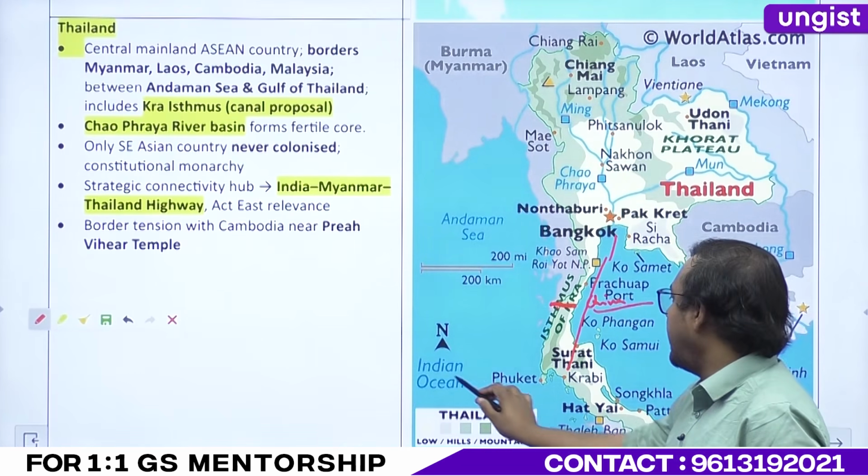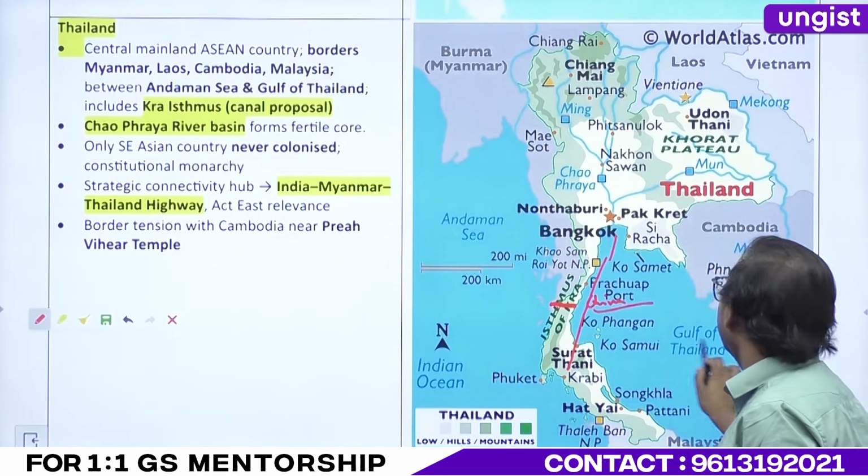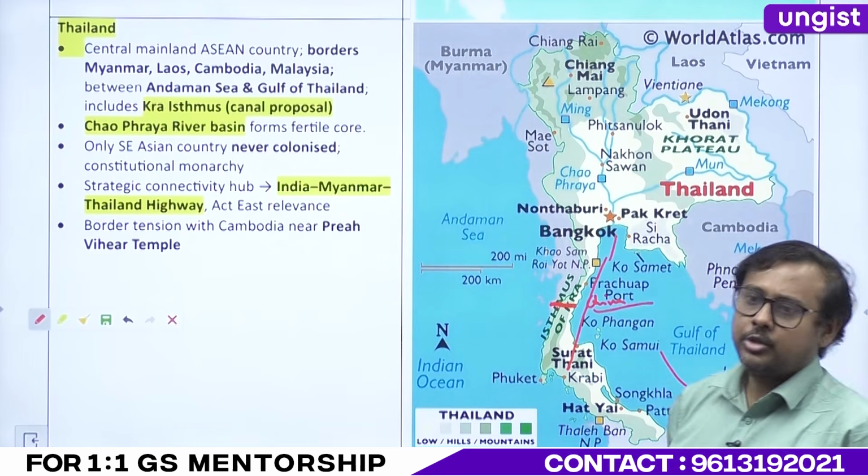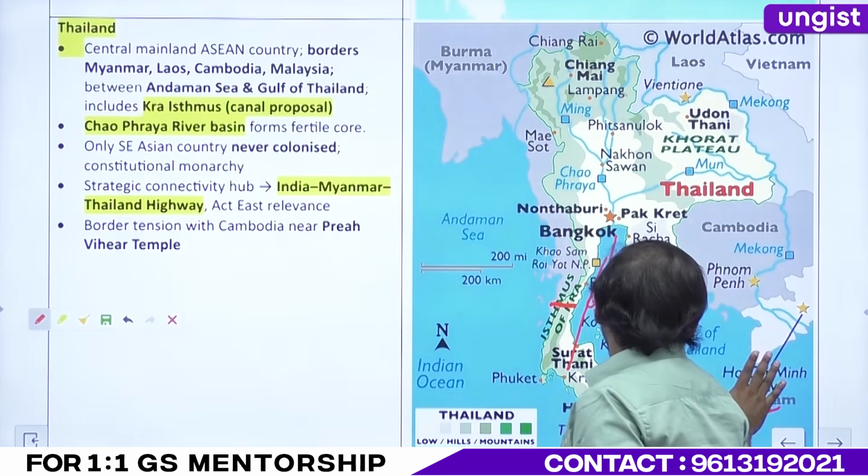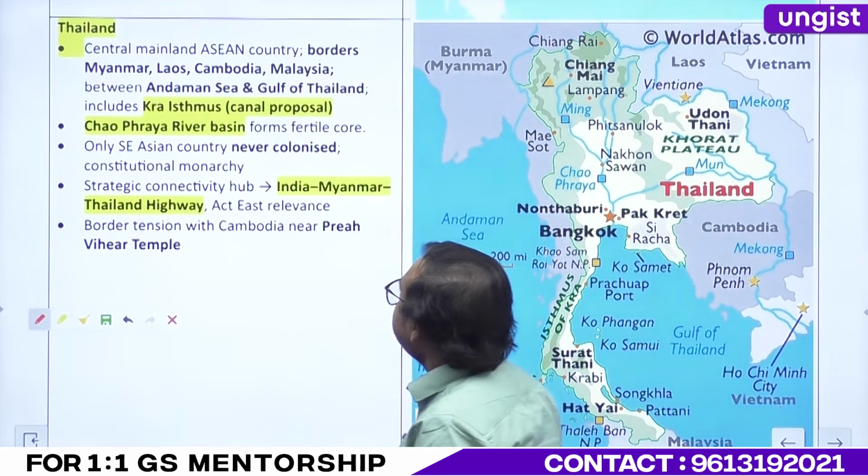And it separates which ones? Indian Ocean and the Gulf of Thailand. Here you have your South China Sea, okay? Okay. Now, UPSC's question.